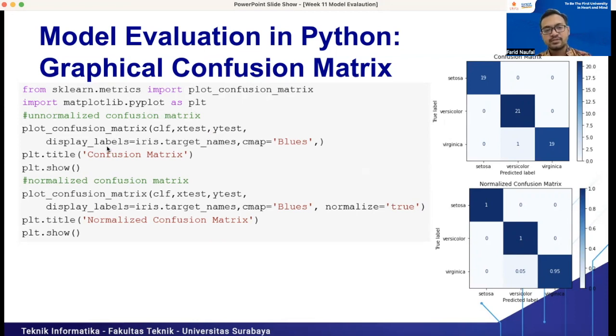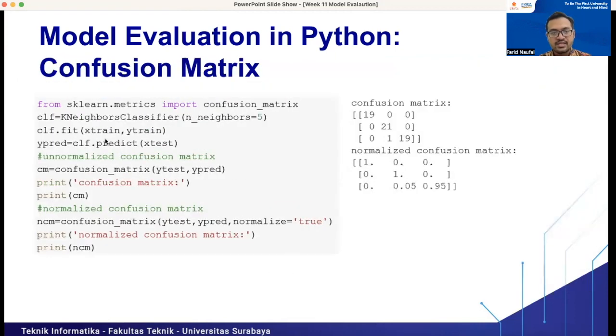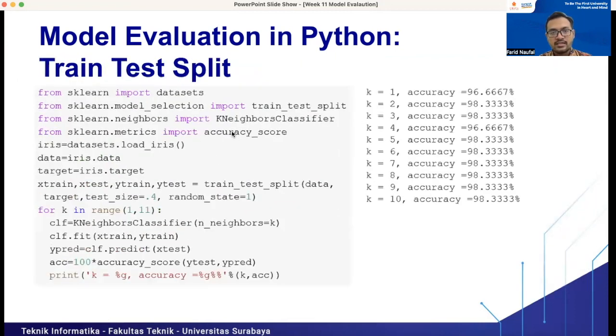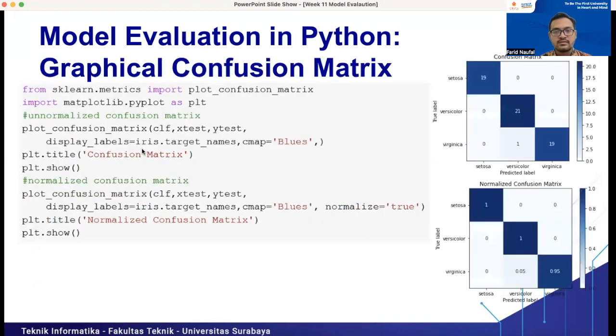For the display labels, we use iris.target names, meaning Setosa, Versicolor, and Virginica. We can get these three labels from iris.target names because previously we loaded the iris dataset with load iris.